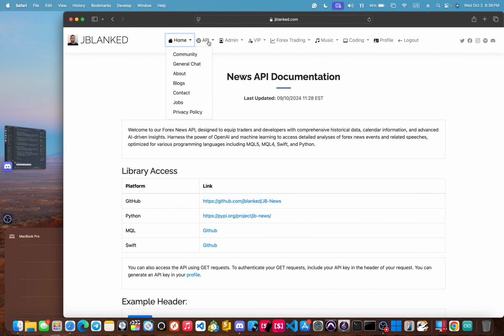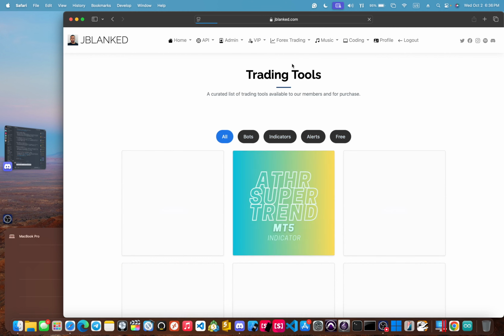Anything else that I'm missing out? I think that's about it. Forex VIP, replays, tutorials. Oh, trading tools. Cannot forget about trading tools.